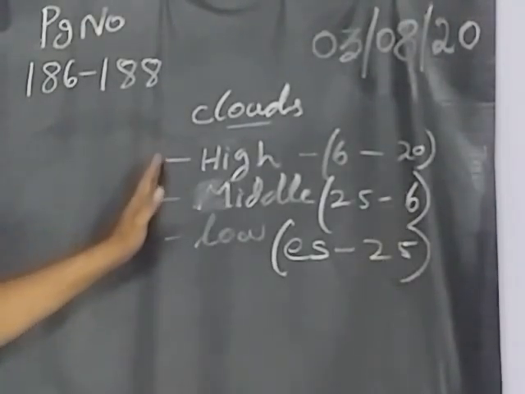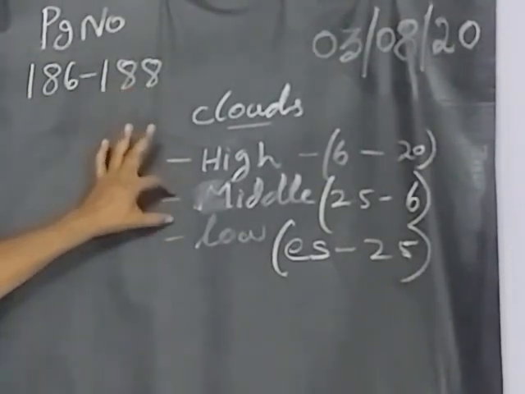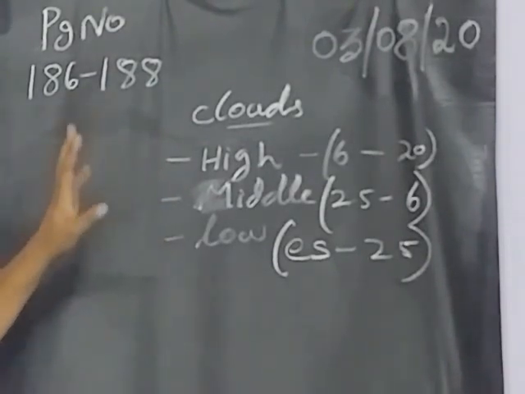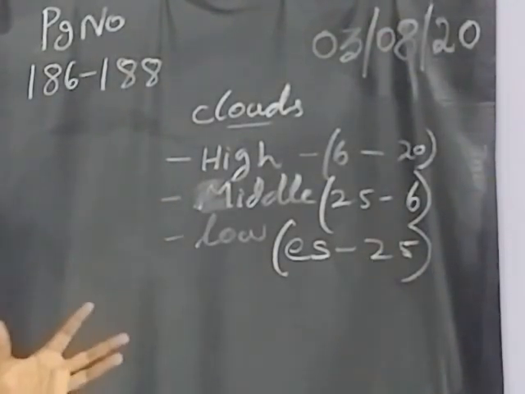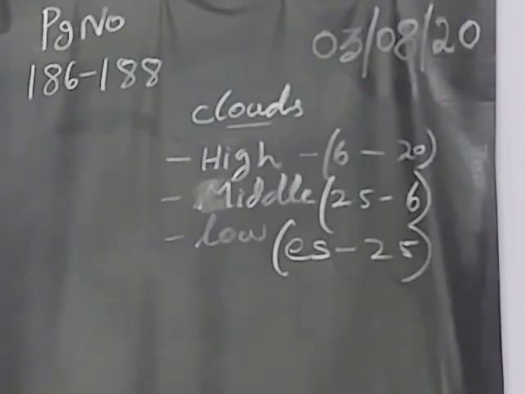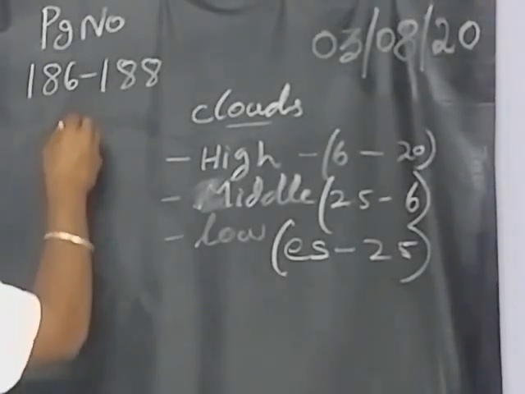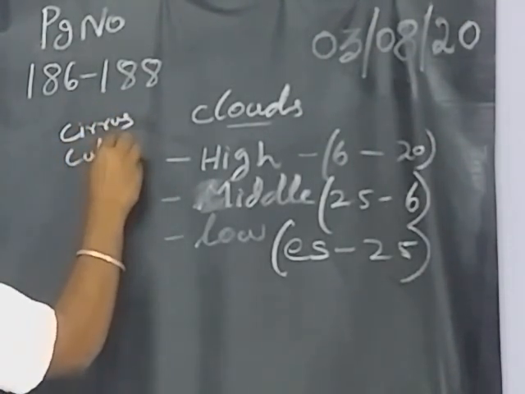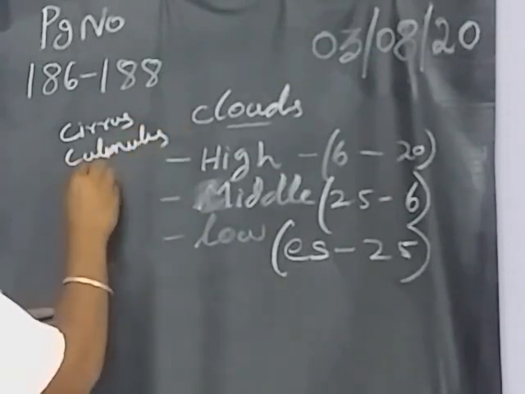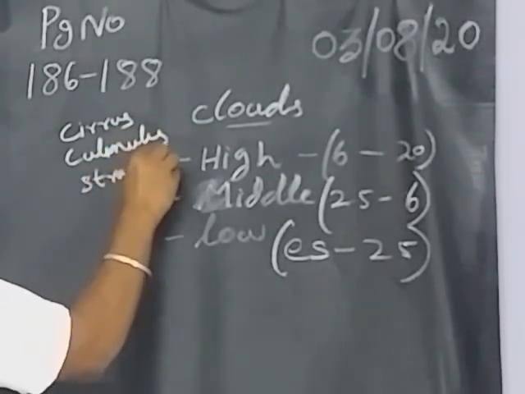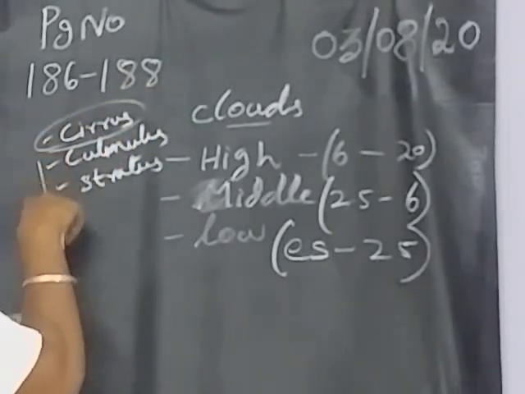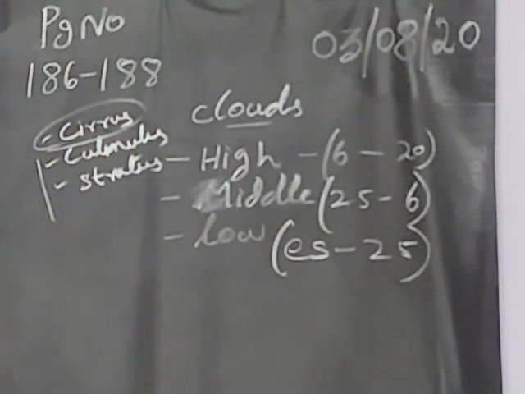So all these clouds are segregated based on height, but each and every cloud has a different shape, and based on the shape it is also categorized. You have already read this in the 8th standard, I think: cirrus, cumulus, stratus. These are the categories. Cirrus alone will not give you rain, but cumulus and stratus shape clouds give you heavy rain.